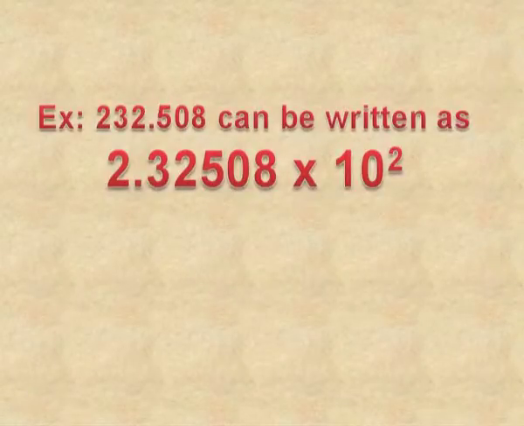232.508 in scientific notation can be written as 2.32508 into 10 raised to power 2. From here you can very well see that we have shifted the decimal 2 places towards left. When the decimal is shifted 2 places left, we say it as a positive 2. Next example,